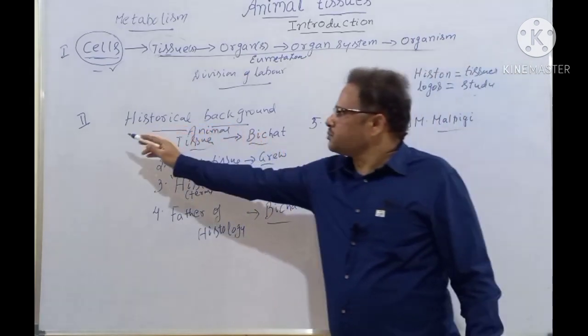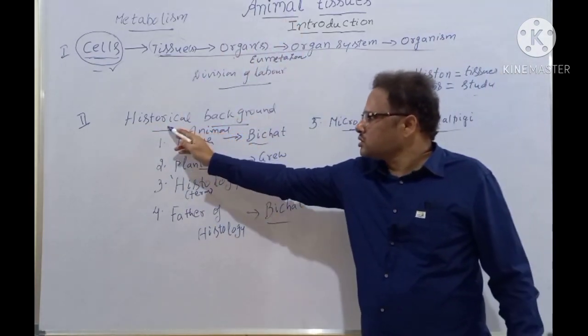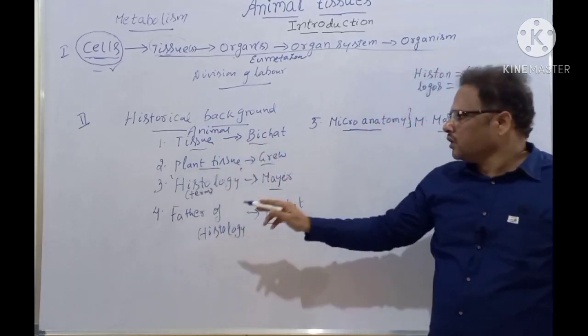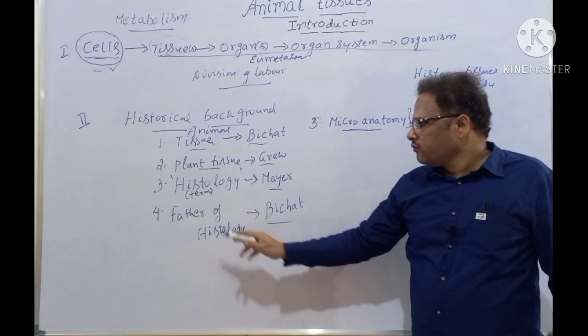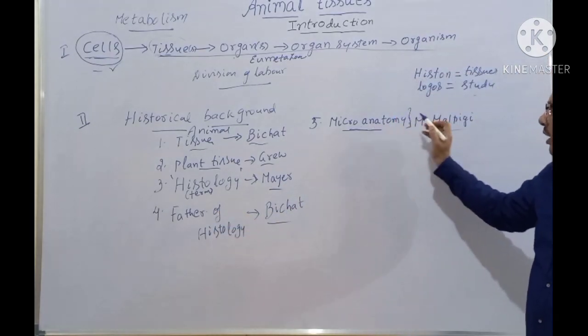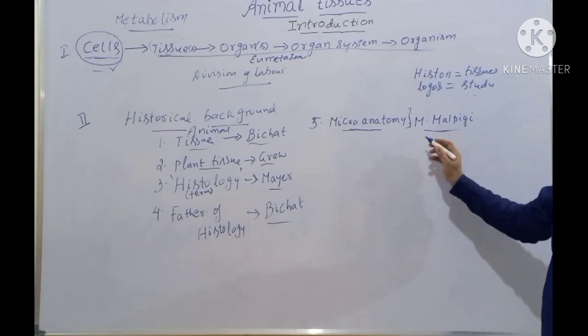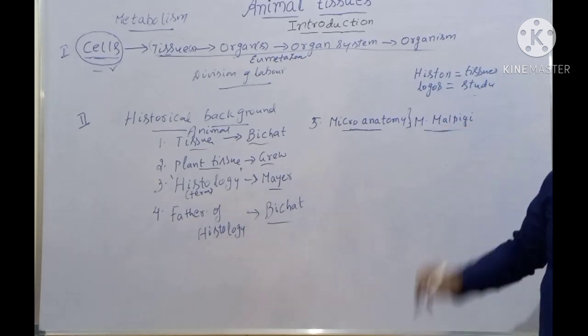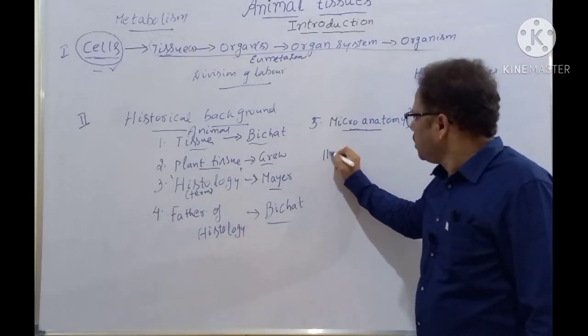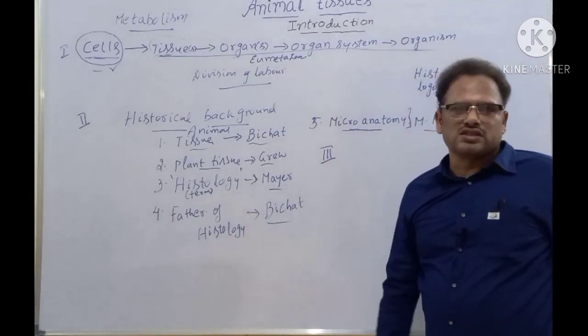This is the second aspect of animal tissues, that is historical background. Animal tissues, Bichat. Plant tissues, Grew. The term histology by Mayer. Father of histology, Bichat. Microscopic anatomy or microanatomy knowledge was most contributed by Marcello Malpighi. Clear, students?